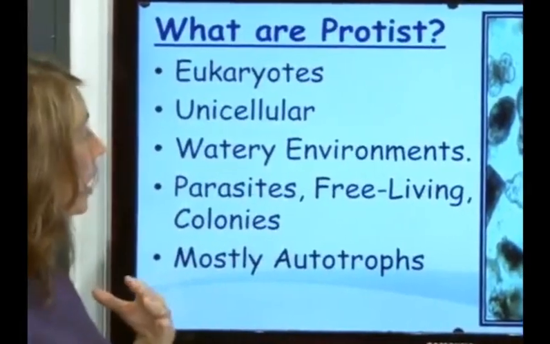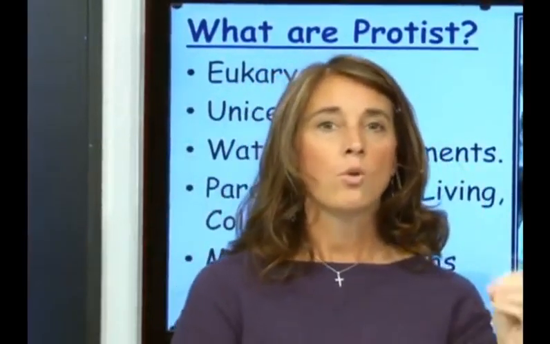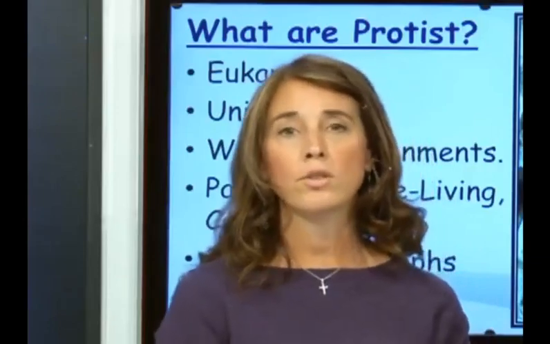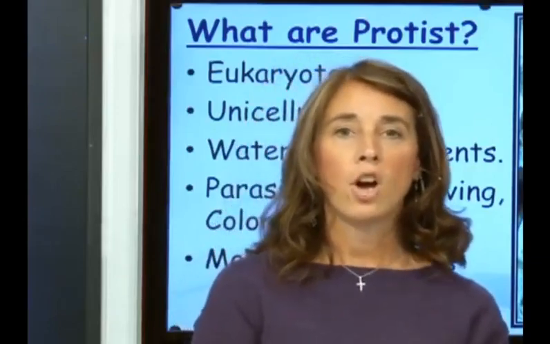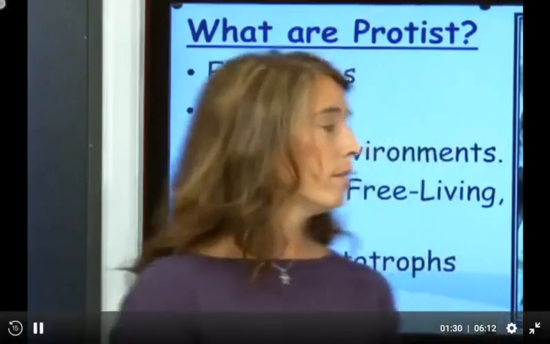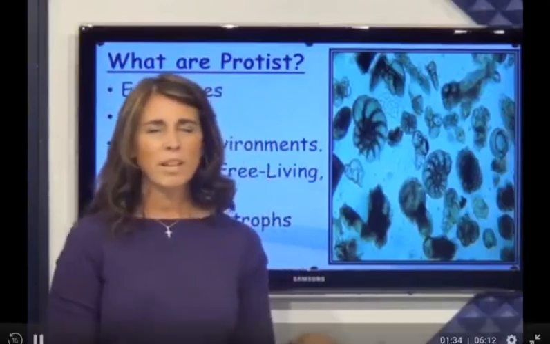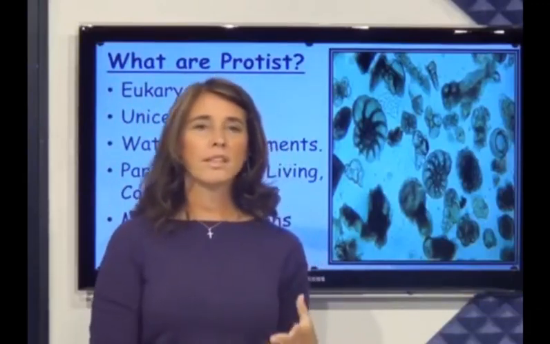Next, they live in watery environments, like pools, damp lakes, and other wet places. They can be parasites, free living, or live in colonies. Parasite means they live on an organism. Free living means they live on their own, and colonies are living groups helping each other.